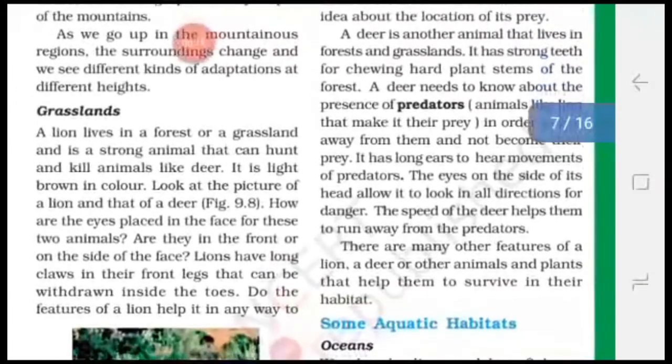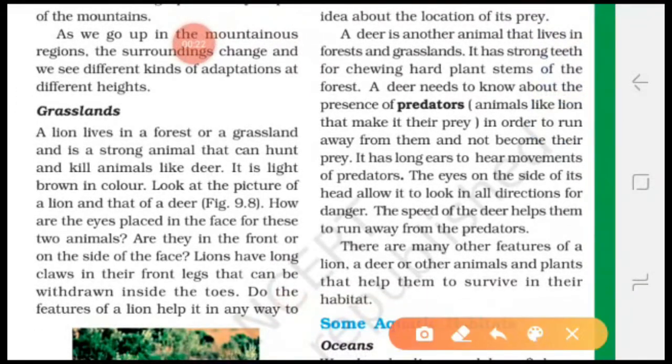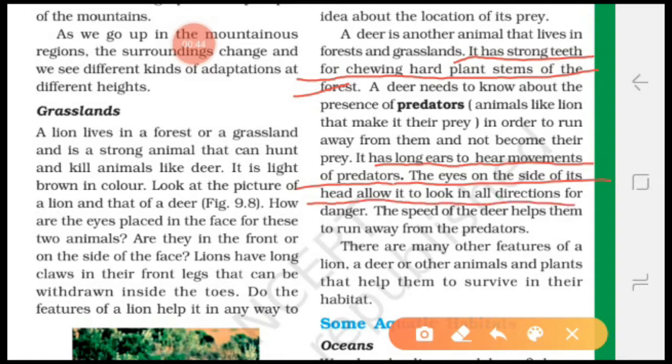Now let us know about deer. What adaptations are found in the deer? A deer is another animal that lives in forest and grassland. It has strong teeth for chewing hard stems of the forest. Its ears are long to hear the movement of predators. Eyes are on the side of its head, which allows it to look in all directions for danger. Students, it can also run fast, and this helps the deer to run away from the predators. So these are the adaptations found in the deer.